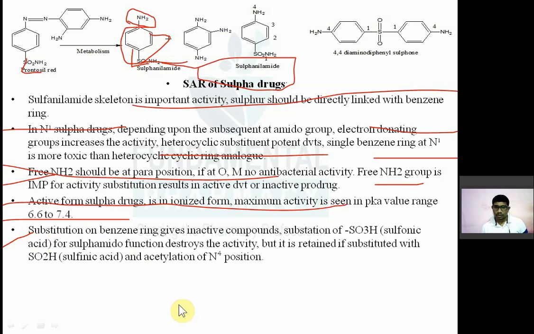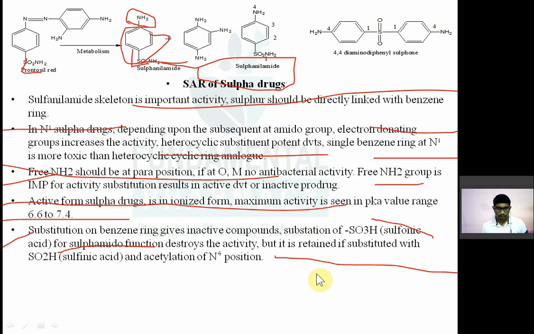Substitution of the SO2NH: instead of SO2NH, if you add SO3H, that is sulfonic acid, the sulfonamido group is replaced by SO3H sulfonic acid, that will destroy the antibacterial activity. But if you replace this SO3H by SO2H, then the activity will be retained.